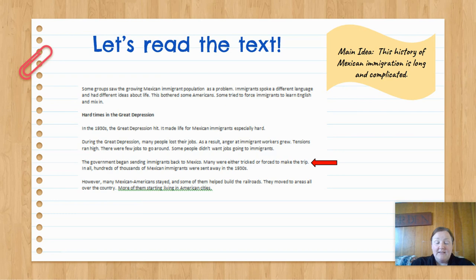The government began sending immigrants back to Mexico. Many were either tricked or forced to make the trip. In all, hundreds of thousands of Mexican immigrants were sent away in the 1930s. However, many Mexican Americans stayed. Some of them helped build the railroads. They moved to areas all over the country. More of them started living in American cities. And in this section, we see a lot of history that we noticed was mentioned and involved in the storyline of Esperanza Rising.